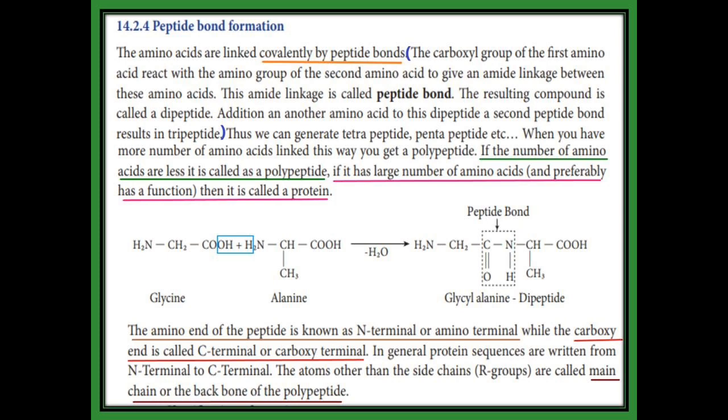The amino end of the peptide chain is called as N terminal or amino terminal, while the carboxyl end is called as C terminal or carboxy terminal. Usually the protein starts from N terminal to C terminal. All other side chain except the side chain, all the other main group is called as backbone of the polypeptide. So that the amino acids are linked covalently with the help of peptide bonds.